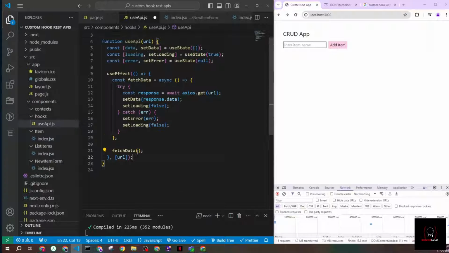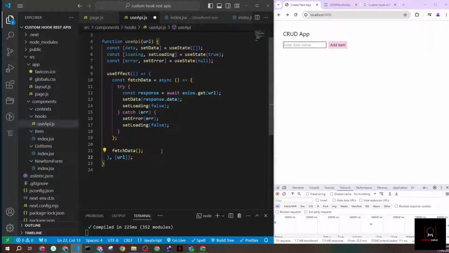Now what I did is I created my states, I fetched my API, and I made sure I'm updating my states. Now I need this data, loading and error to be available for me anytime I want from other places.